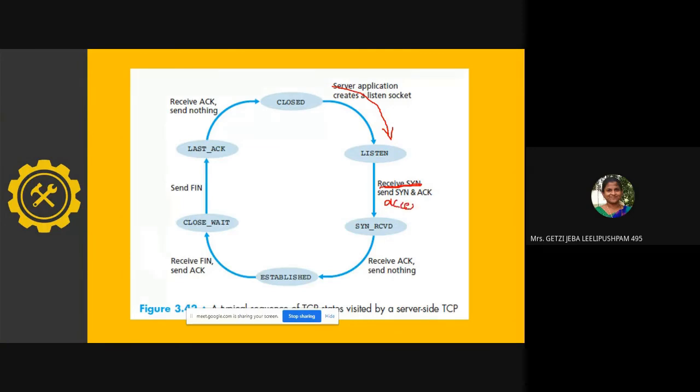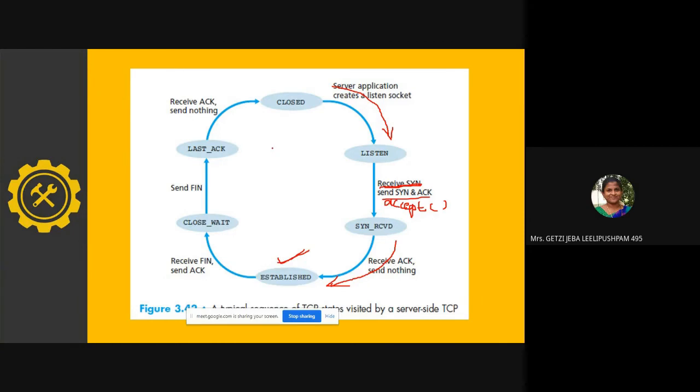So accept is a function. You would have seen in TCP socket programming that there is a function called accept. So you send a SYN and acknowledgement. After you send a SYN and acknowledgement, what is the server supposed to do? It should wait for the acknowledgement from the client. Now again it waits. It receives the acknowledgement, and the connection is established.